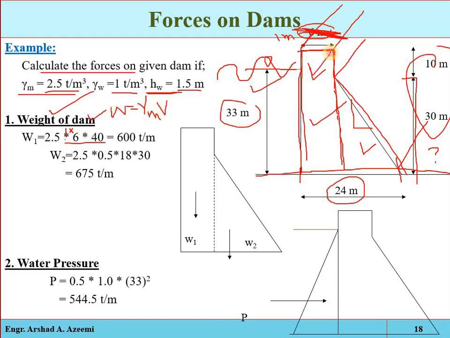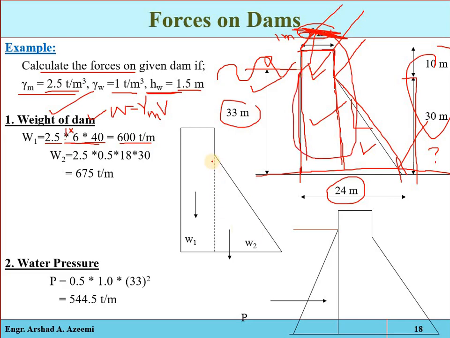So for this section, the volume is 1 multiplied by 6 multiplied by 40, multiplied by the unit weight of the material. So you will get 600 ton per meter. It means that the weight of the 1 meter length of this portion is 600 ton.